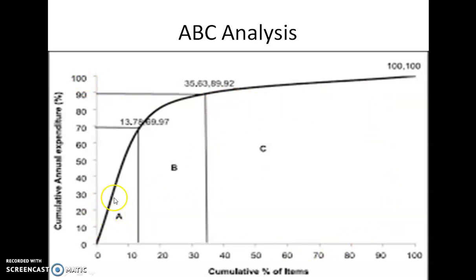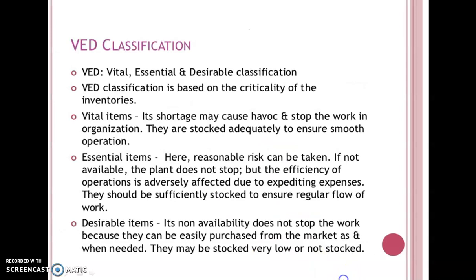So A items are stored in very small numbers, B items in medium numbers, and C items in very large numbers. A items have very high value, C items have very little value. Their cumulative annual expenditure is a very small percentage, so they can be piled up.